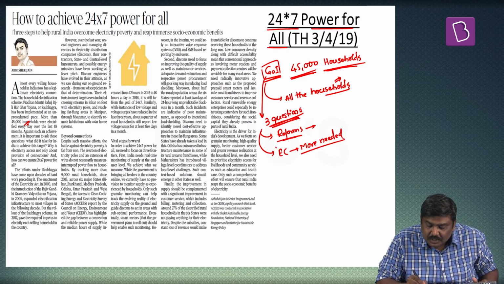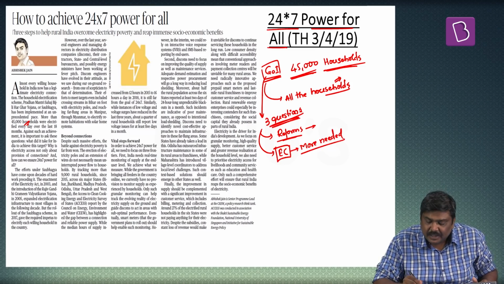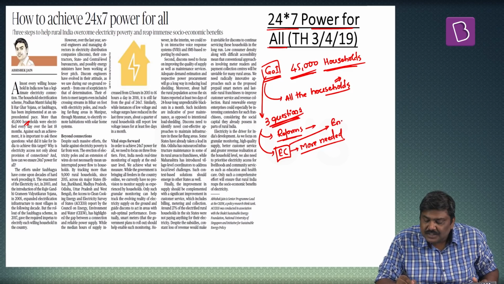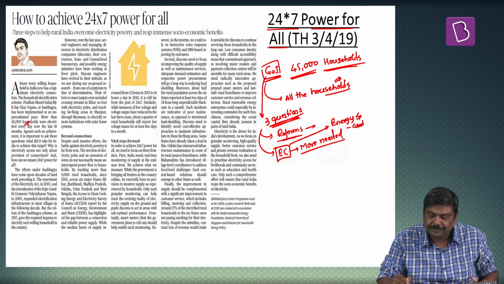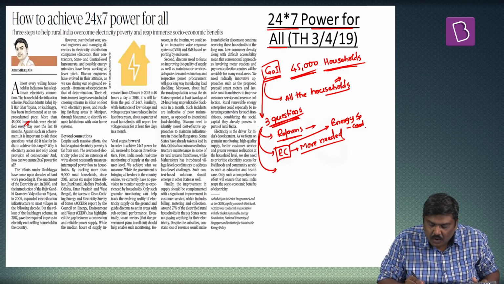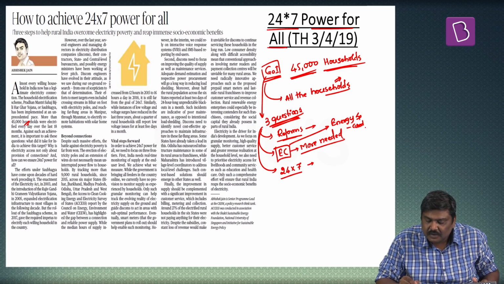That is, in simple terms, electricity connection is just the beginning. We need to provide energy security. Why it is needed is discussed in this particular article. And the third very important point which has been raised is how Government of India can ensure that 24/7 electricity will be provided for all.